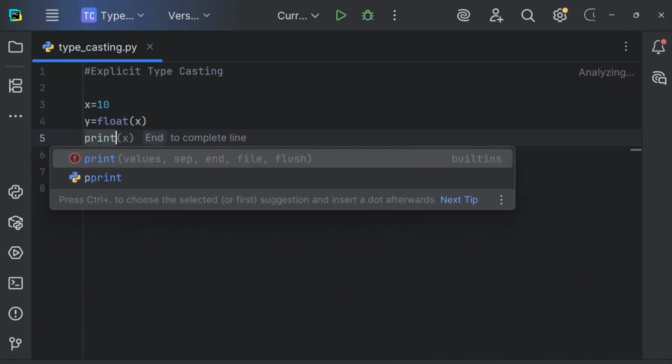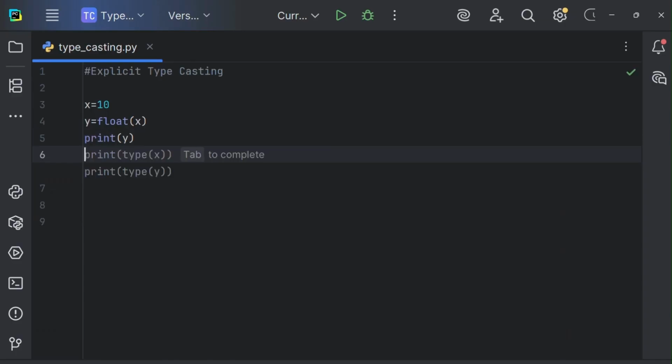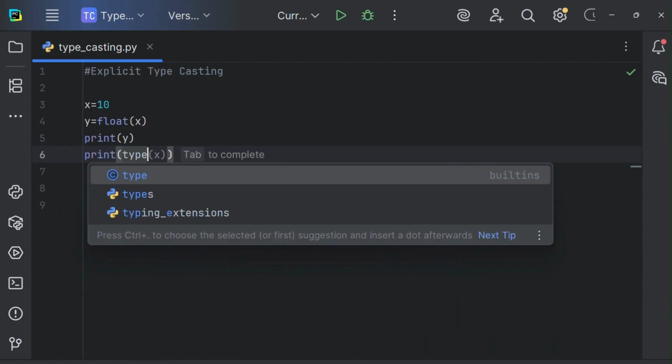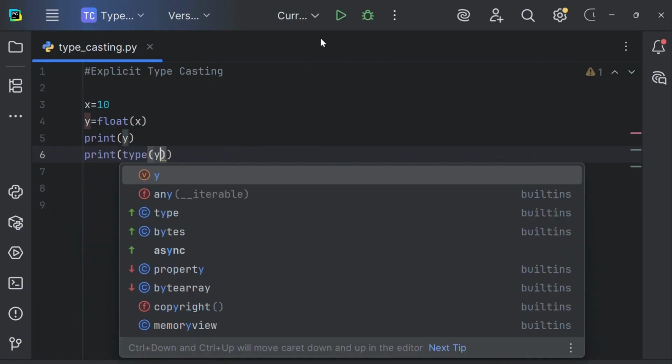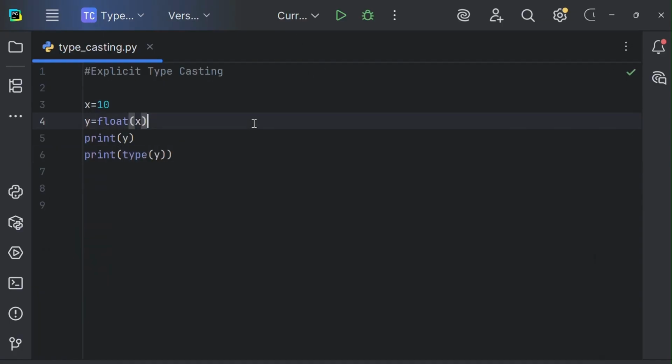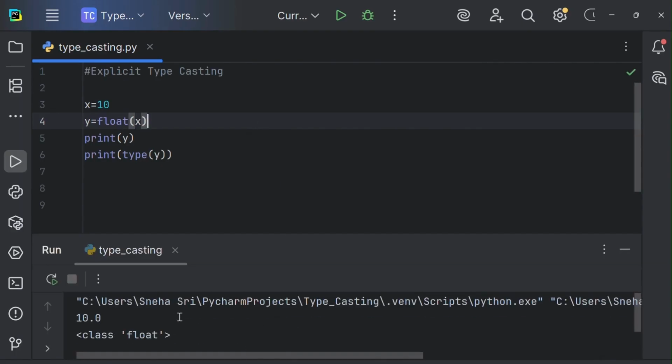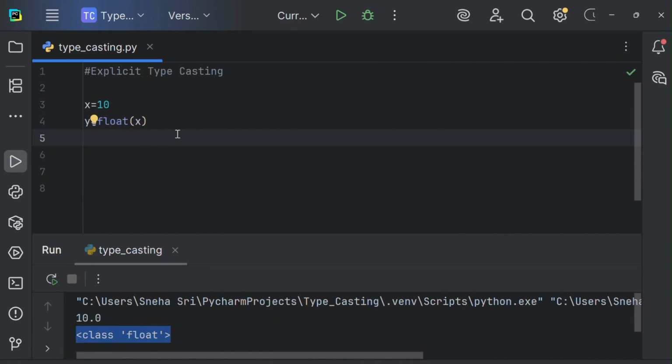Let me print that y out. And let me check the type of that y. Let's execute this. See, the output that I got here is 10.0 and the class is float. So the 10 that was an integer has been converted into a float.